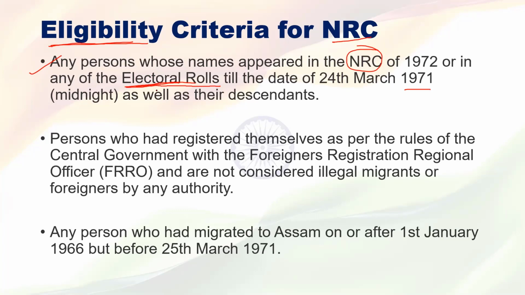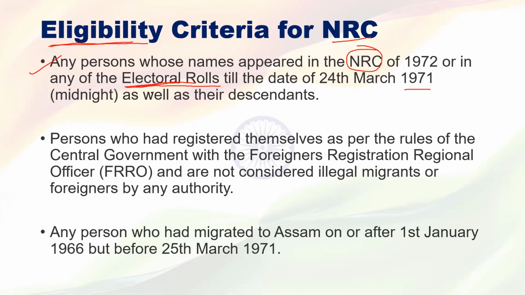Apart from that, for a person who migrated to India before 1971, if the fathers or forefathers' names appeared in the electoral rolls or in the NRC of India, then those people will also get the citizenship of India.